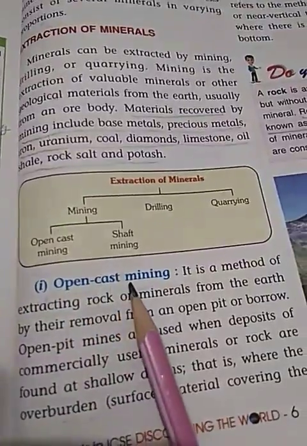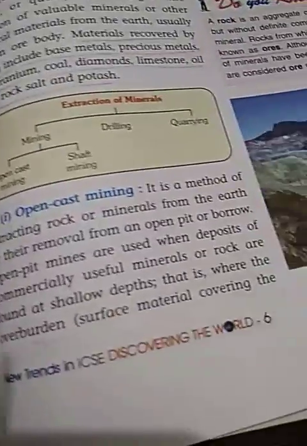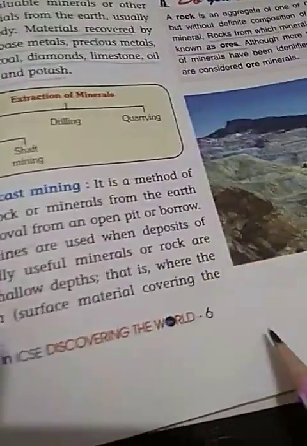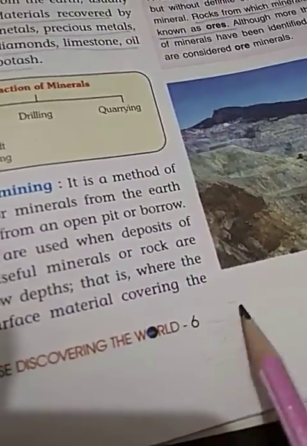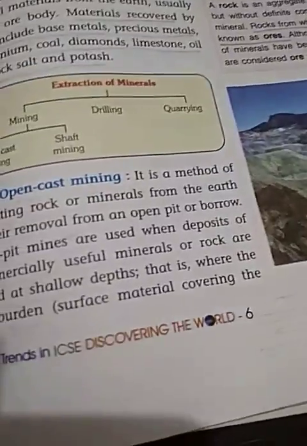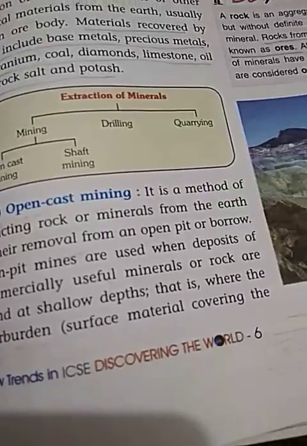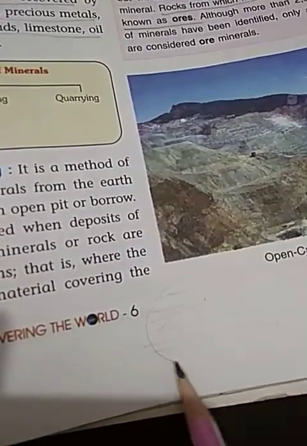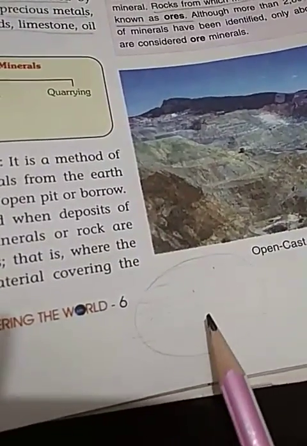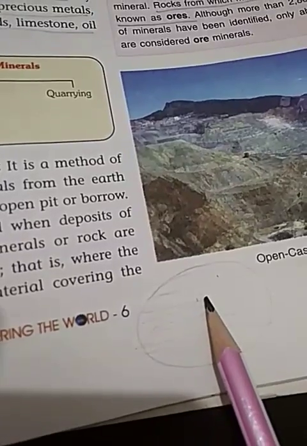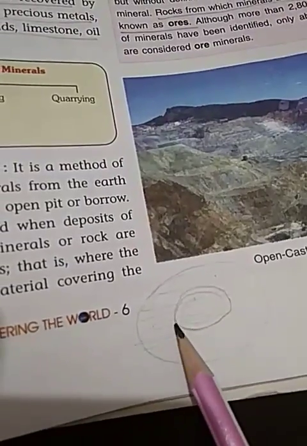First is open cast mining, as by its name it is clear. We remove the upper portion, where the ground has minerals beneath the outer layer and they are not very deep. The only need is to remove that upper part or very thin layer, then dig up this land portion, and they can get the minerals.